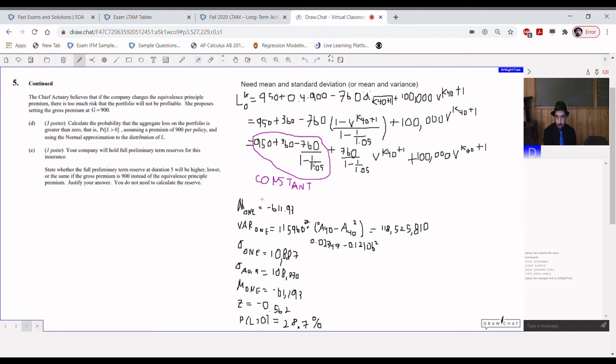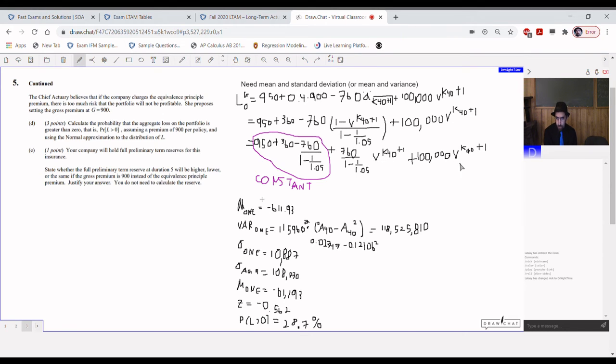More algebra happens. We get 950 plus 360 minus 760 over 1 minus 1.05 plus 760 over 1 minus 1.05 times nu to the K40 plus 1 plus 100,000 times nu to the K40 plus 1. All right. So for taking the expected value, I didn't even have a line of algebra for that. Perhaps I should have, but you take the average value of this. This right here is going to be a constant, so its average is just equal to the constant that it is.